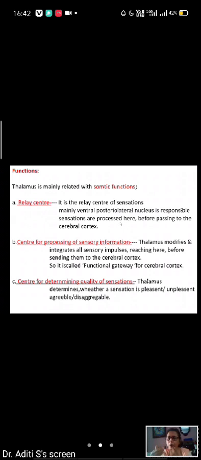Relay means why do impulses come here? Some processing takes place here, then which impulse to send and which impulse not to send is decided by the thalamus. So it is processed here before passing to the cerebral cortex. Center for processing sensory information.